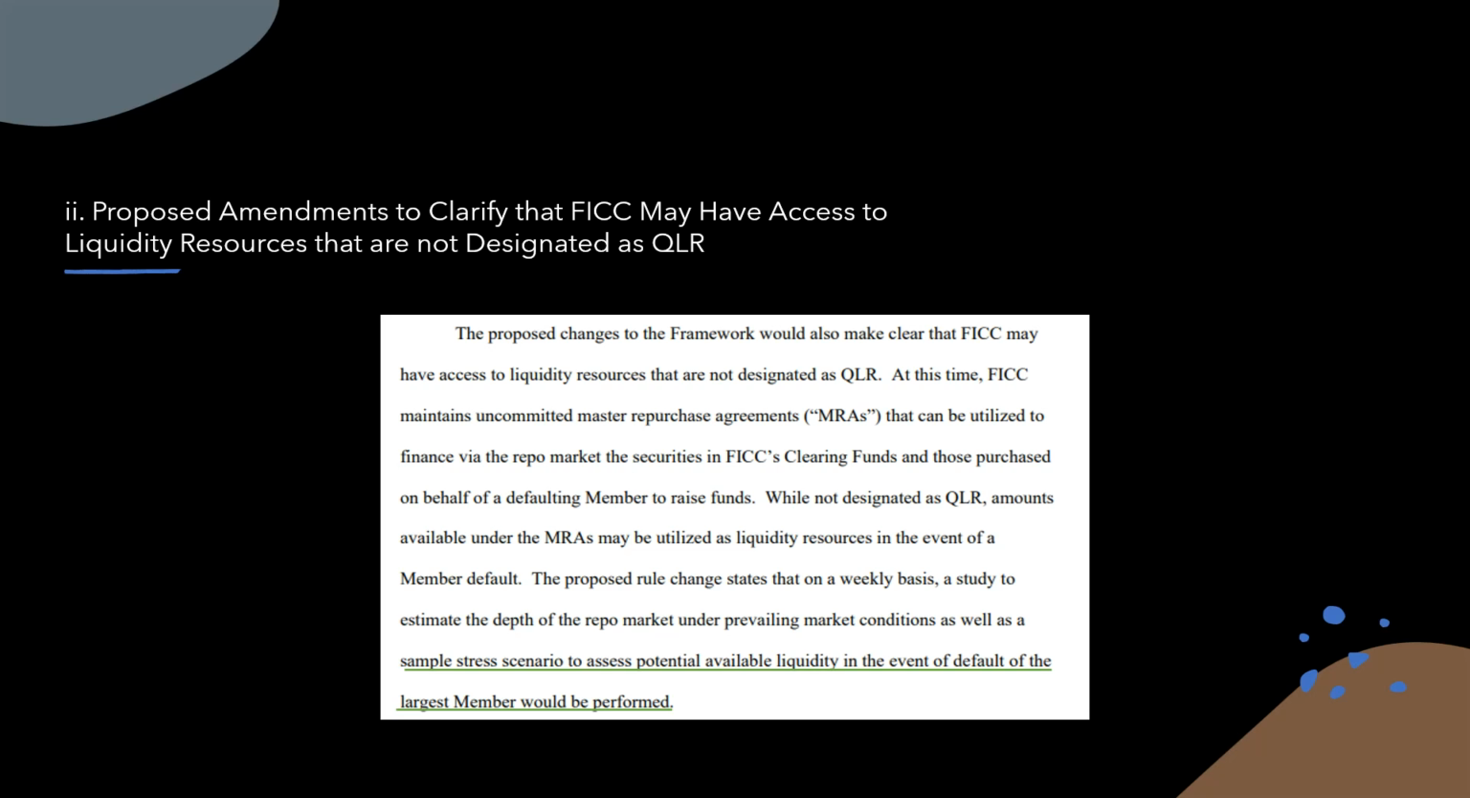So they're basically saying right here that while not designated as qualifying liquid resources, amounts available under those master purchase agreements may be utilized as liquidity resources if a member defaults. The proposed rule change states that on a weekly basis, a study to estimate the depth of the repo market under prevailing market conditions, as well as a sample stress scenario to assess potential available liquidity in the event of default of the largest member, would be performed. So they're gearing up for some more experimentation, testing, and stress scenarios. Very good.